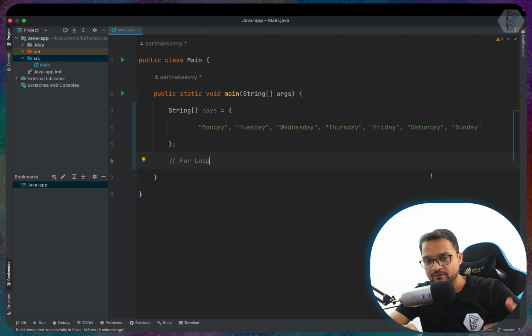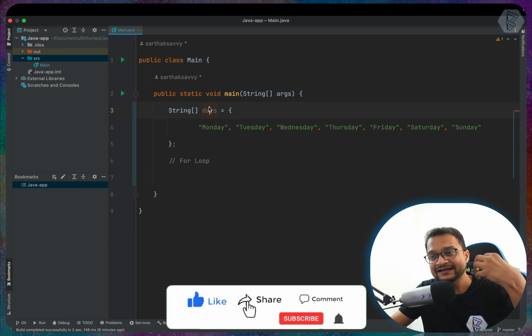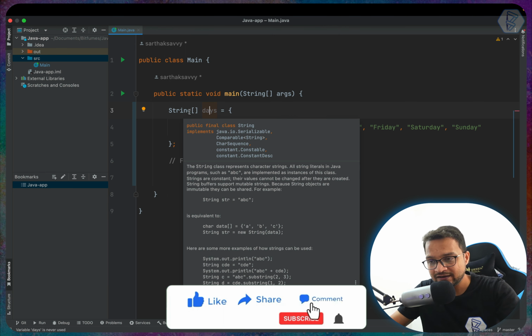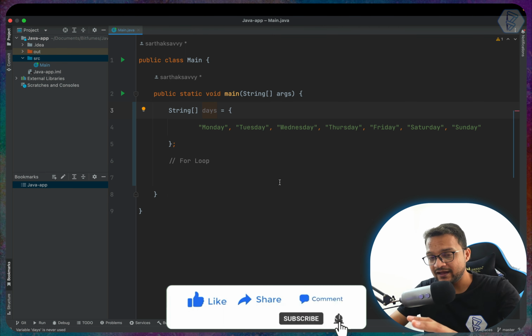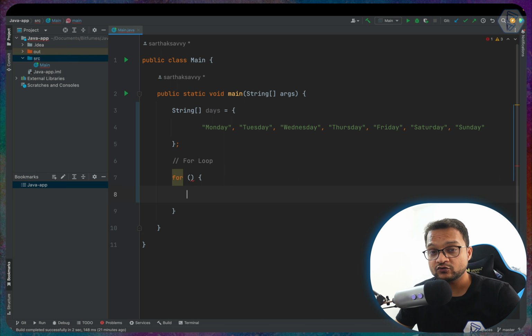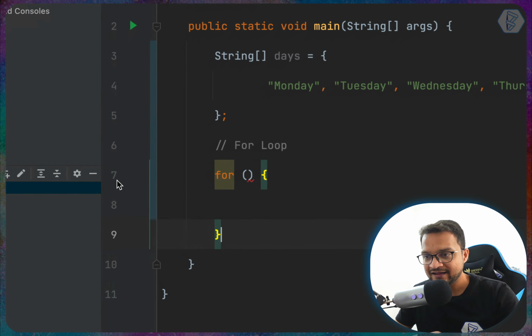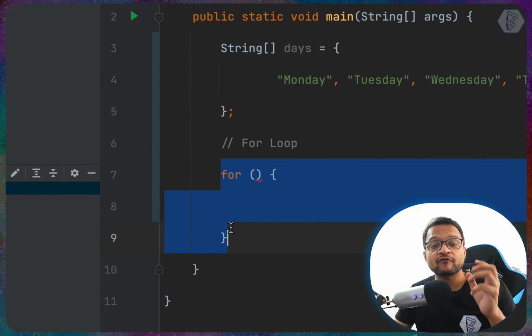Now, how can we start with the for loop? I have created an array of the day names, and I call it days. It's an array of strings, and we will use this array to understand the for loop. But before that, let's start with a statement block. You need to use the for keyword, and after the parenthesis, as always, we need to use curly braces. Curly braces just define the block for the for statement. So from line number 7 to line number 9 is the block for the for statement.